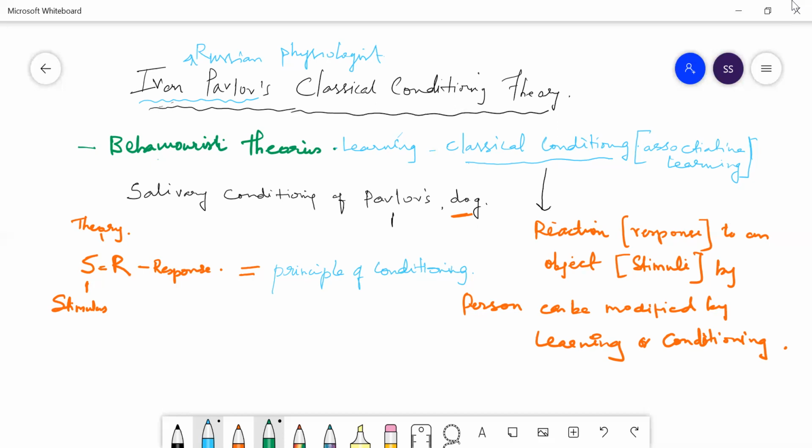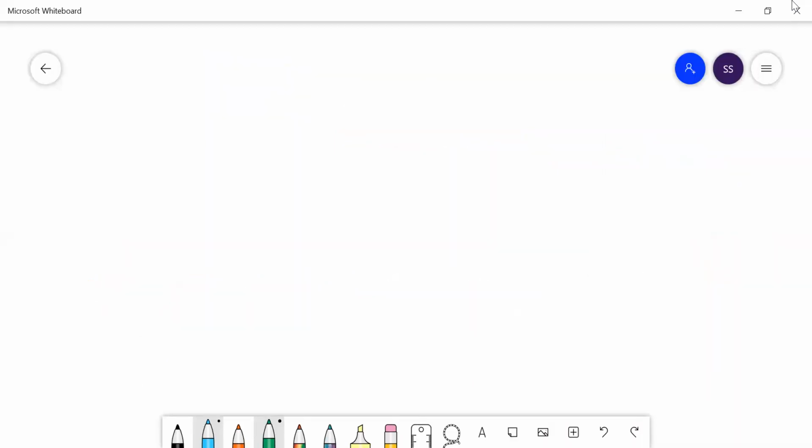So conditioning means changing, shaping. That means something has been changed. Learning, or learning modification. That means changing of some behavior. That is your conditioning. Okay, now let us go in detail and understand further.